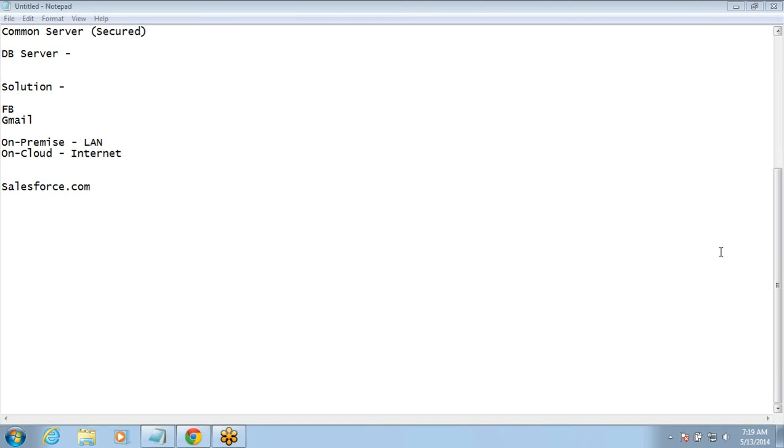I think there is one more question which has popped up. Yeah, there is one more question which just came from someone: how is Salesforce different from Amazon EC2? So let's keep things very simple.